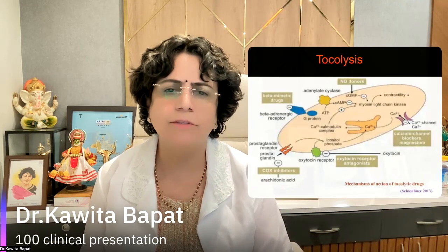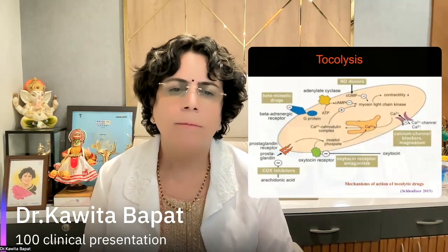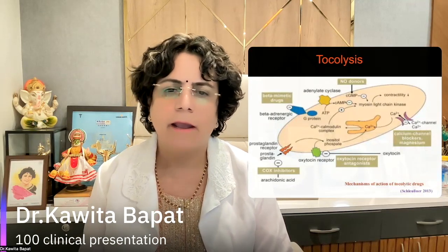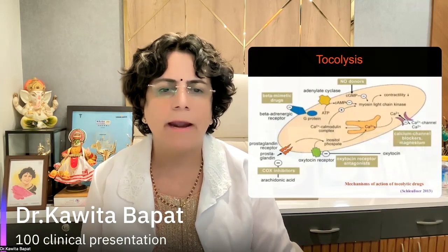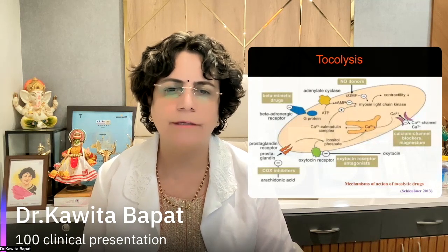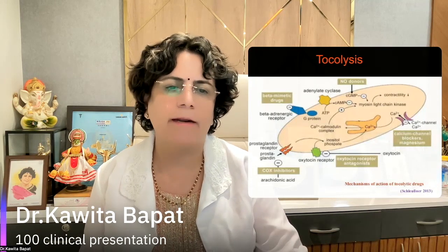This is a chart which shows how the beta mimetic drugs act, at which level nitroglycerin will act, and what the roles of inhibitors and antagonists are at different levels. The mechanism of action of tocolytic drugs is that they mimic the adrenergic receptors and act on them.